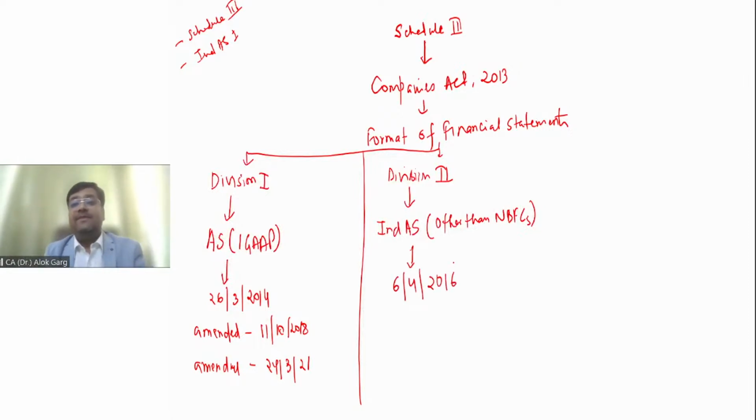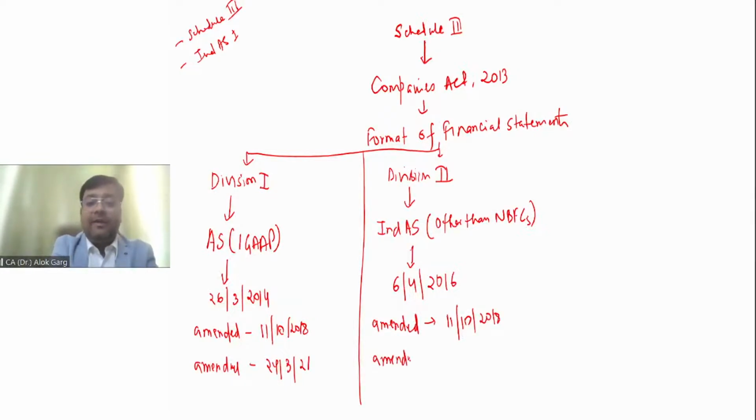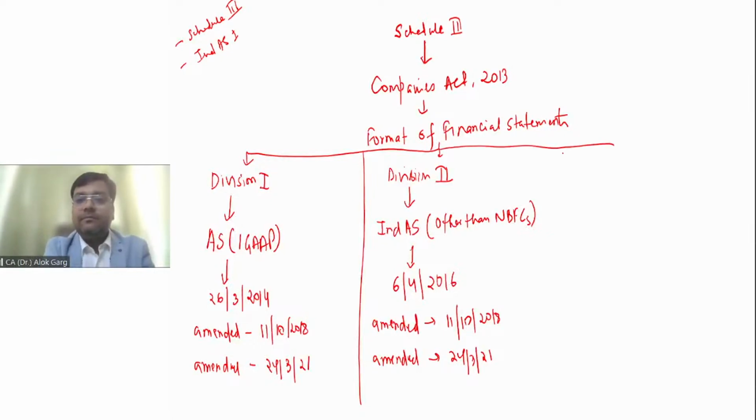The MCA notification is dated 6 April 2016. This Division 2 was also amended on 11 October 2018, and it was subsequently amended on 24 March 2021, right? Is that clear? So this 24 March 2021 was a very important amendment. It was a very major amendment, right? Then come to the last one, Division 3.